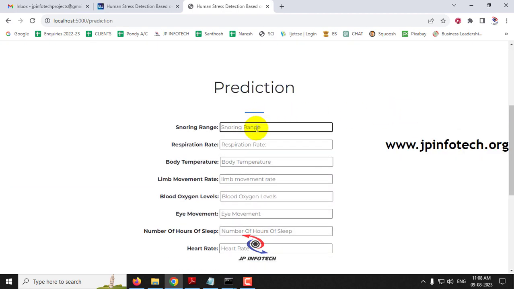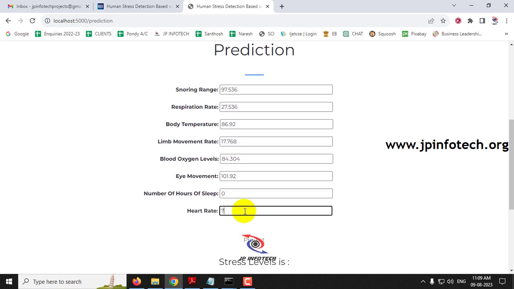Let me enter the snoring range for this case as 97.536, respiration range as 27.536, body temperature as 86.92, limb movement as 17.768, blood oxygen levels as 84.304, eye movement as 101.92, number of hours of sleep is 0, and heart rate is 78.84.